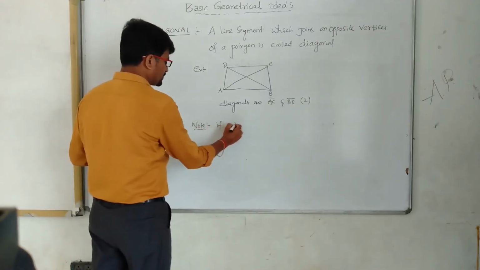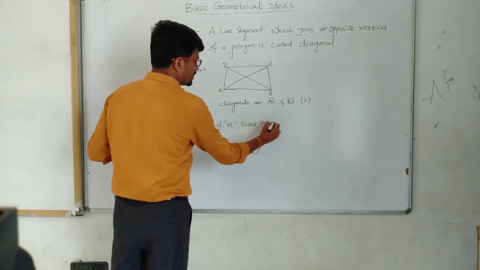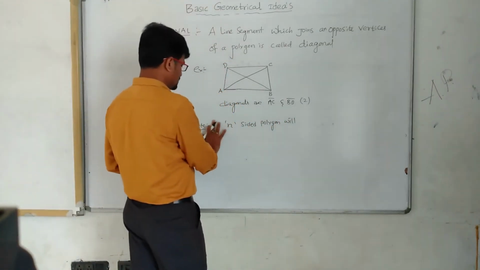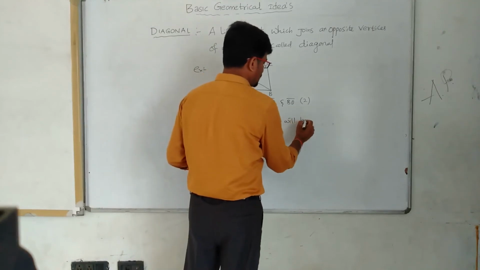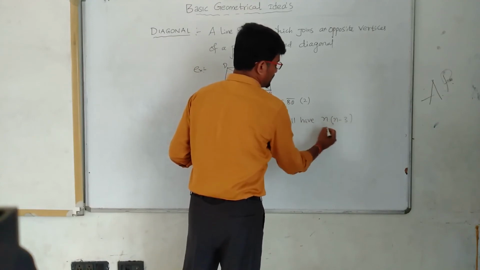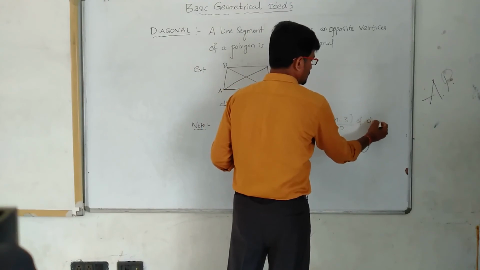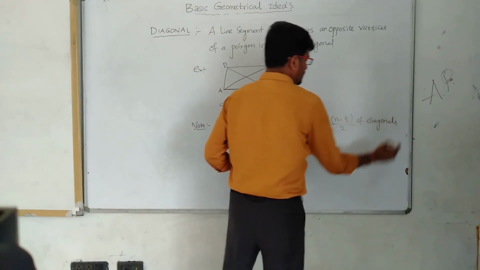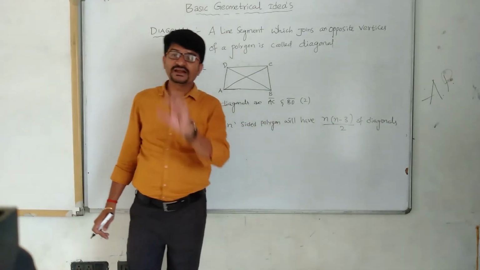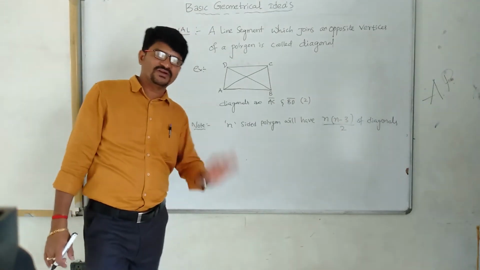Now I will give you one important formula. An n-sided polygon will have n into (n minus 3) by 2 number of diagonals. Clear, children? This is the formula for finding the number of diagonals.